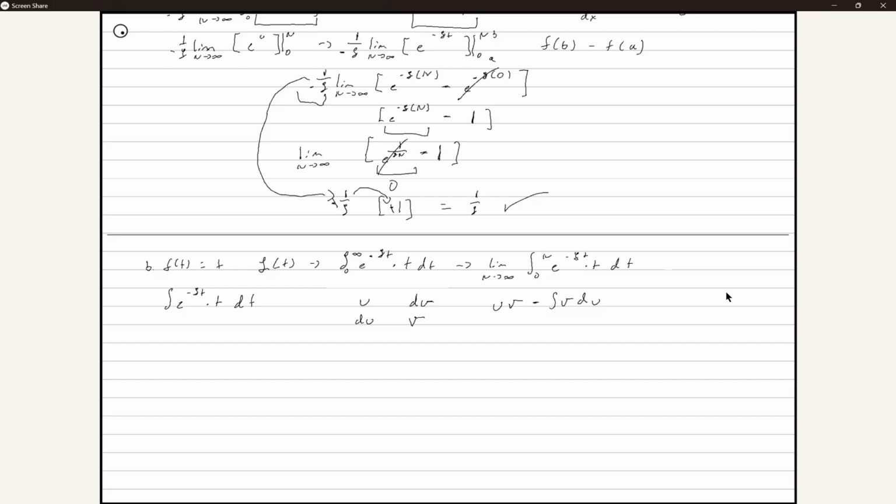If you look at the function, what will be the easiest to take a derivative of? Would e to the negative st be easier to take? Or would t be easier to take for the derivative? What's the easiest thing to take the derivative of in this case? T. Yes. And why would it be t? It's just simpler. Exactly.